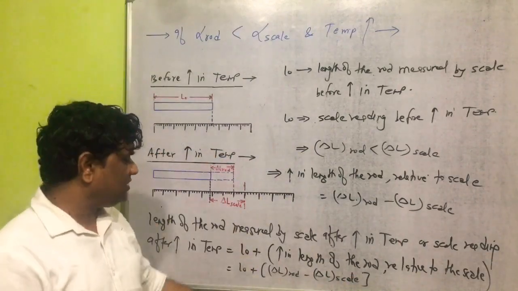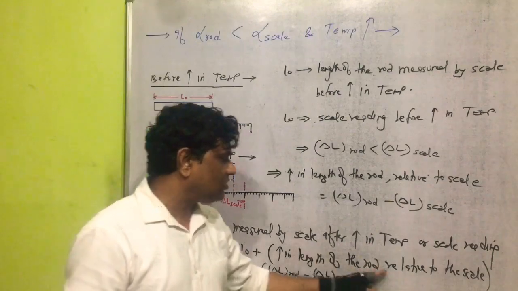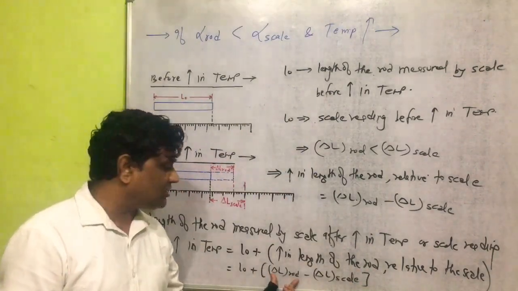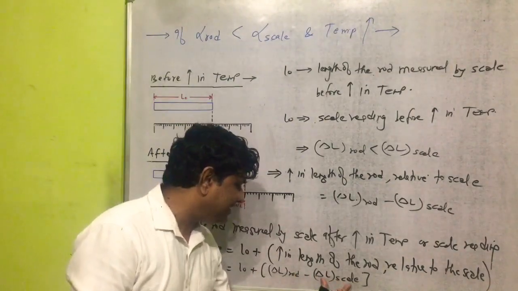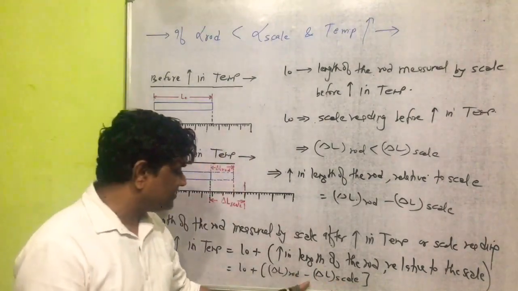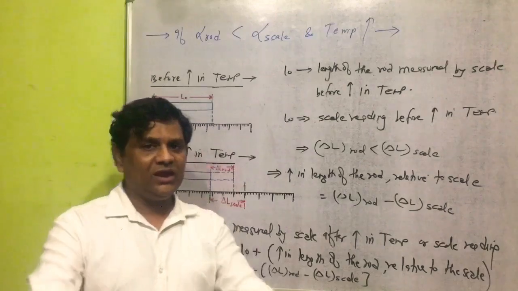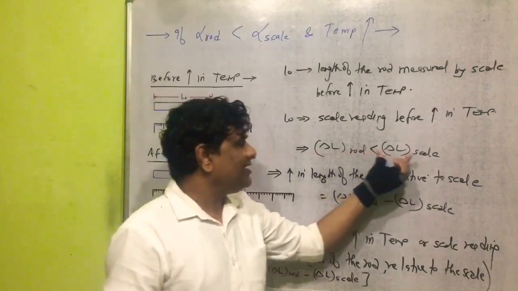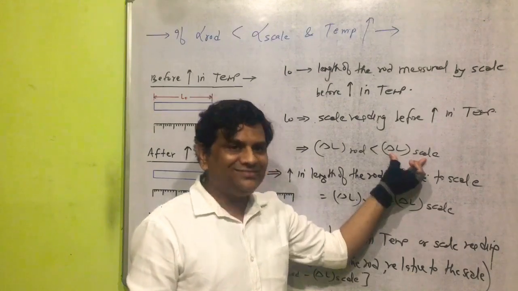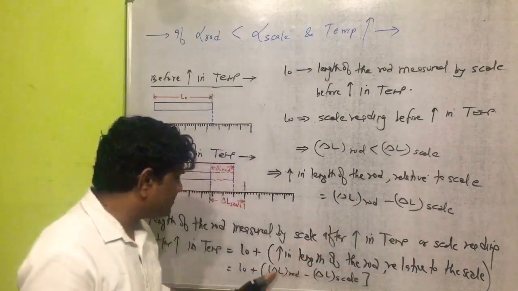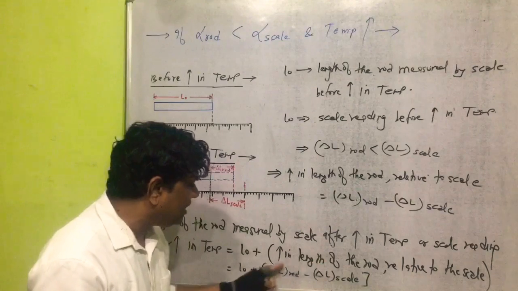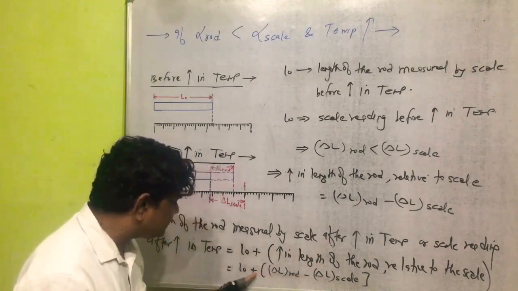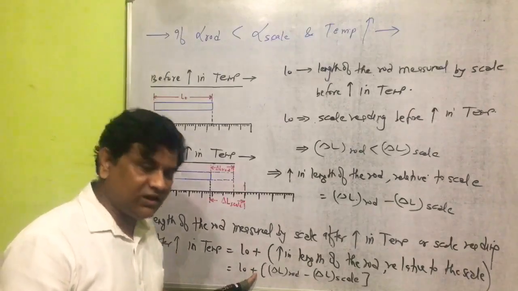As you know, all students here, increase in the length of the rod relative to the scale is equal to increase in the length of the rod minus increase in the length of the scale. As you know, increase in the length of the rod is less than increase in length of the scale. So this value will be negative. It is positive, it is negative; positive minus negative will be negative.